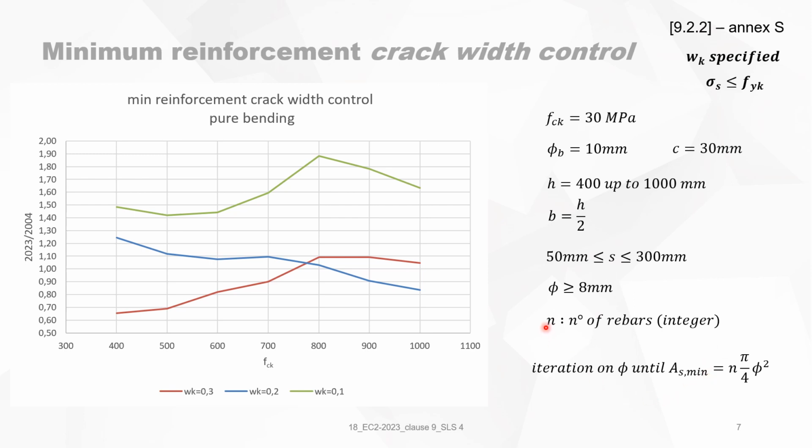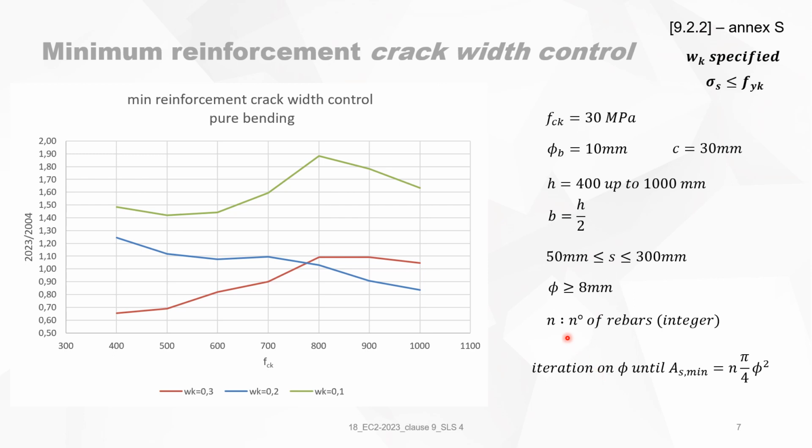I cannot make an iteration on N. Why? Because N needs to be an integer to calculate AC effective. I cannot iterate on phi, on the diameter, because a diameter of 2.3 does not exist, or 10.5 does not exist. So you cannot iterate on both of them.